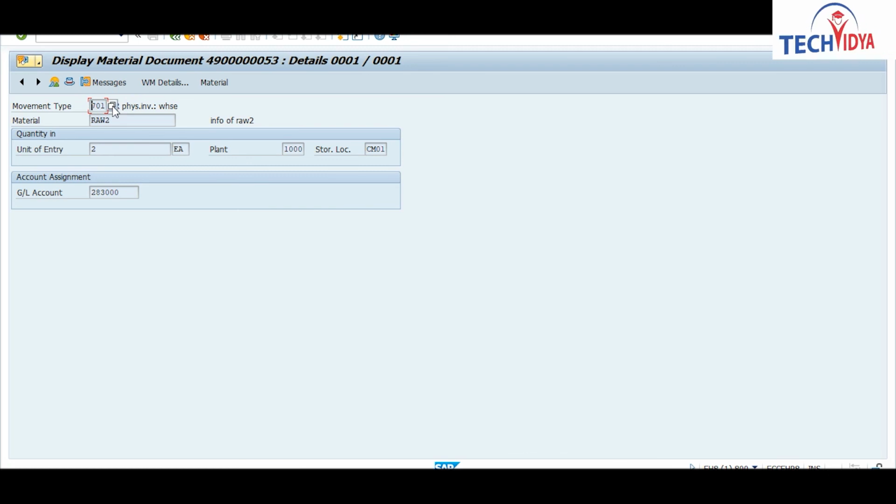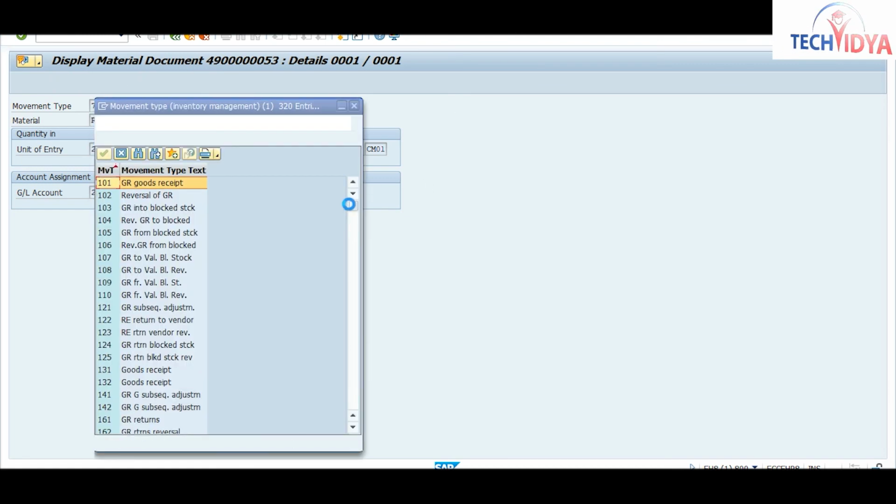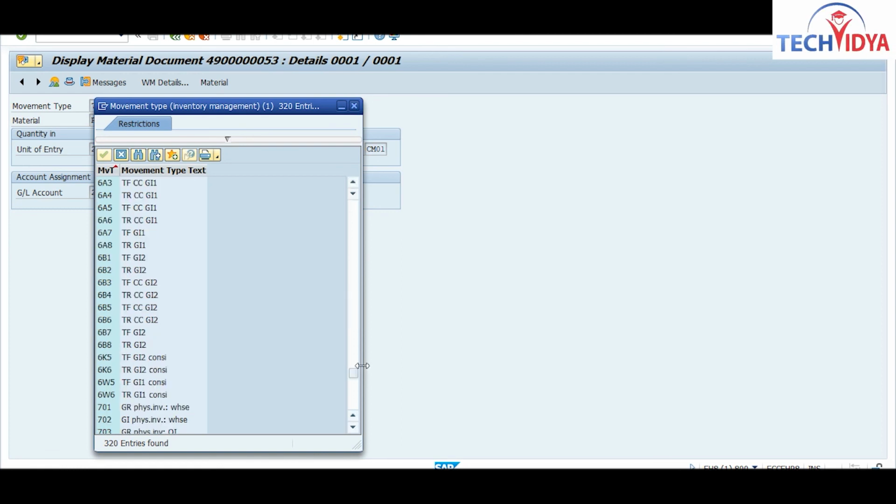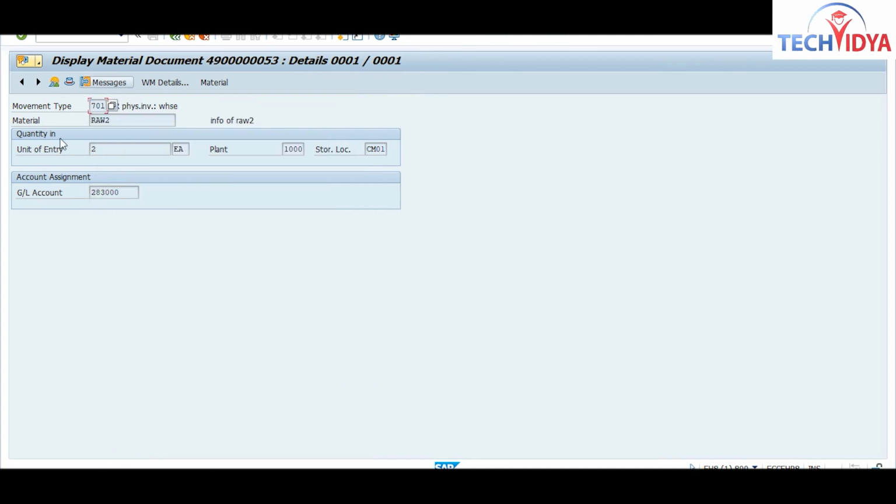It will show you another movement type, 702, which is like your goods issue process, meaning you have removed that stock. So the system will automatically take this movement type with respect to your quantity difference.